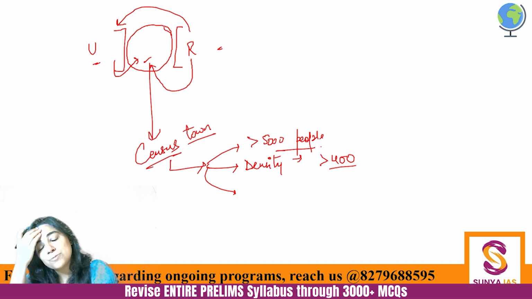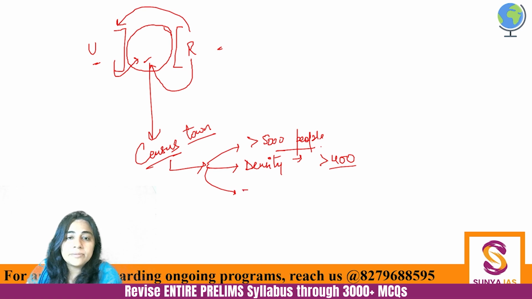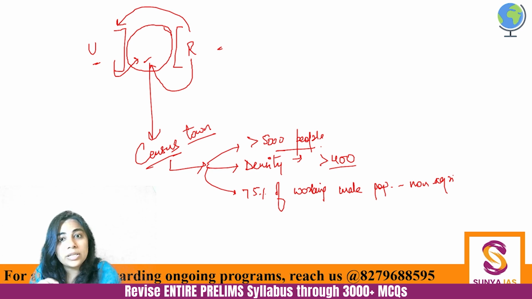And here you will see how much patriarchy is there, unfortunately. 75% of working male population, not working population, and this distinction is very important. 75% of working male population should be engaged in non-agricultural activities.